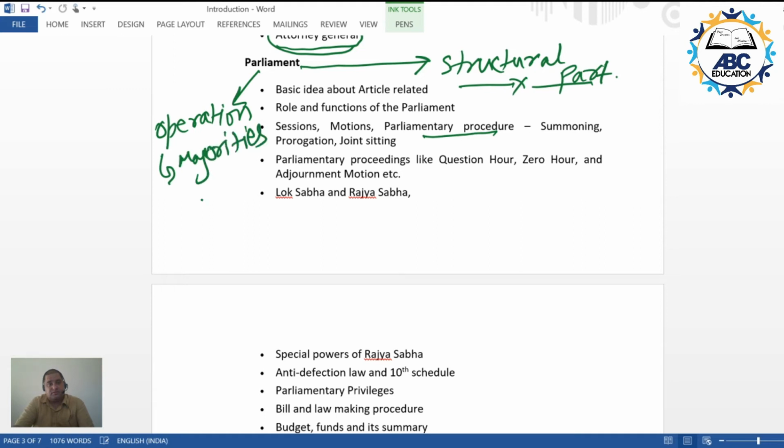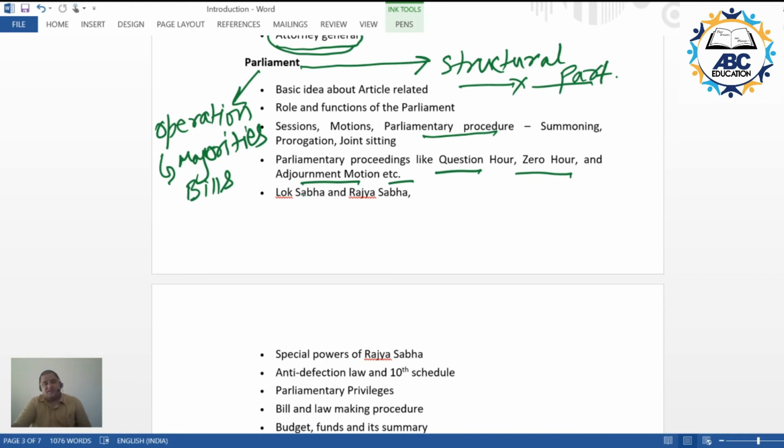What are the various types of majorities? What are the various types of bills? What are the various ways in which both the houses get operationalized? Meaning thereby I'll be talking about question hour, zero hour, adjournment motion, censure motion, motion of thanks, etc. in this operational aspect.